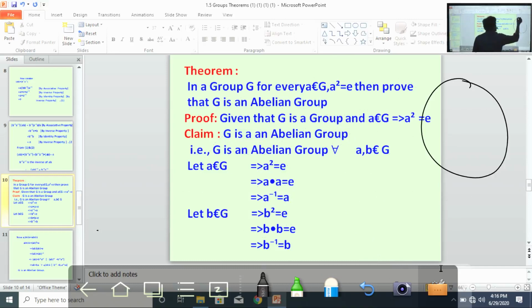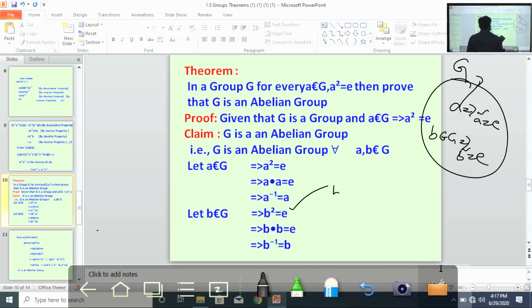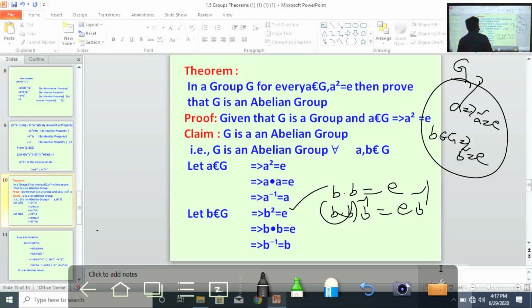So given G, A belongs to G, that implies A square equal to E. Suppose B belongs to G, that implies B square also E. Again you write B into B equal to E. Now multiply with B inverse on the right hand side. Because B belongs to G, that implies B inverse also belongs to G. Why? Because G is a group, by the inverse property. Change the brackets by associativity.